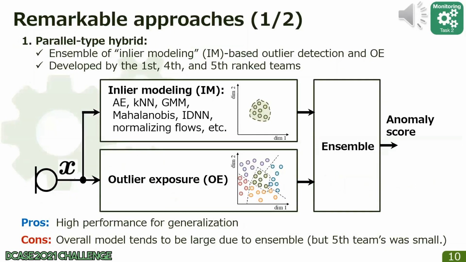We found 2 distinctive approaches in the top rankers' solutions. The first is a parallel type hybrid method, developed by the 1st, 4th, and 5th ranked teams. This approach is an ensemble of inlier modeling based outlier detection and outlier exposure. Here, inlier modeling is defined as a method modeling normal condition data and detecting outliers. This parallel type hybrid uses multiple models in parallel, so it is likely to achieve high performance for generalization. However, we must note that the overall model tends to be large due to ensemble.